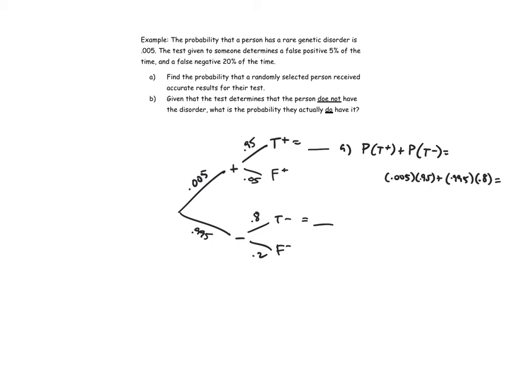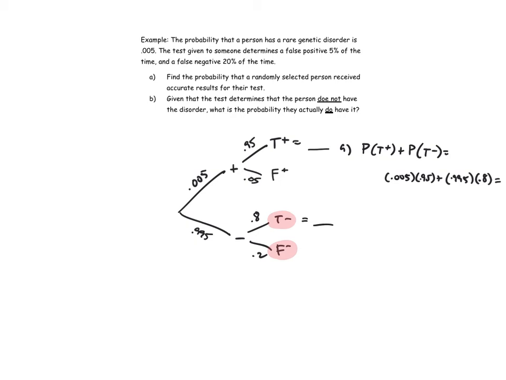All right, part B. Given that the test determines that a person does not have the disorder, what is the probability they actually do? Okay, so these folks here have tested negative. Whether it's a false negative or a true negative, it doesn't matter. They believe that they do not have the disorder, but some of them actually do.